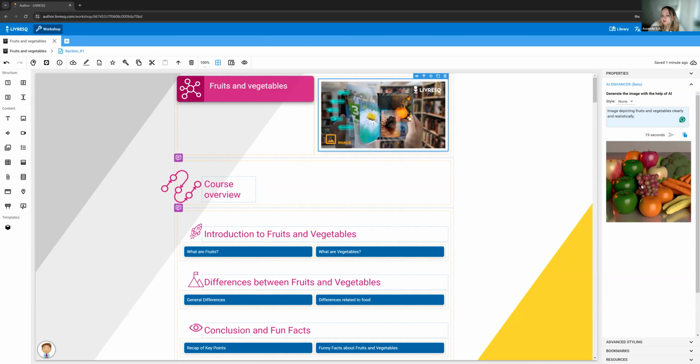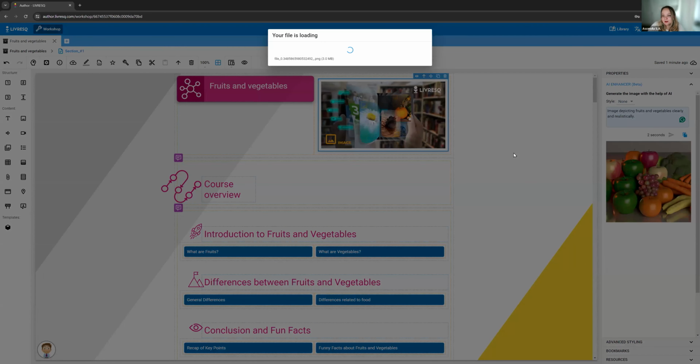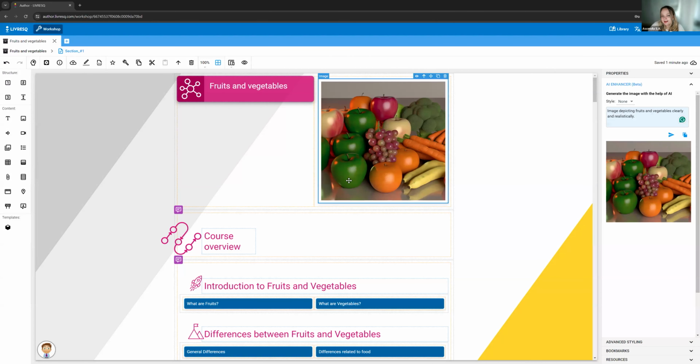I didn't really go into style too much. I'm going to use this image. There's a time gate so that there aren't too many requests processed by the platform, so it doesn't get stuck. We're still working on that. This is a very new feature. So I'm gonna click on use. And once I click use, the image now appears inside my lesson. We have a broccoli here, we have carrots, we have oranges, we have all sorts of fruits.